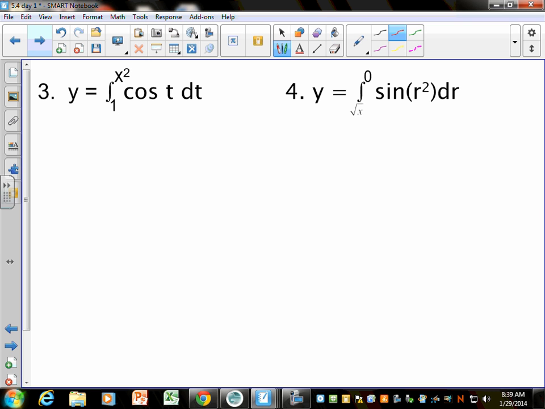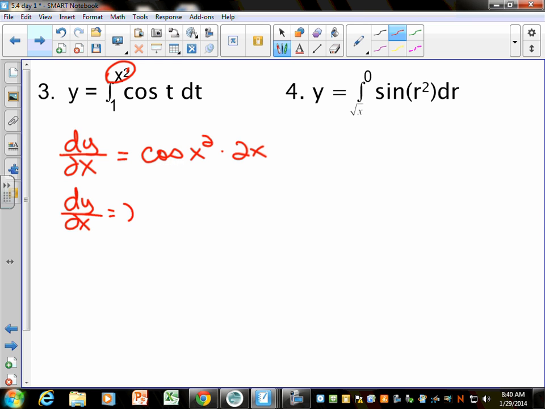But if it's x squared, when I do the derivative, I'm still just going to replace this with x squared, cosine of x squared, but I have to take the derivative of that as well. The derivative of x squared is 2x. You can just leave it like that, but it bothers me. I like to put the 2x in front: 2x cosine x squared. And that's really as hard as the first part of the fundamental theorem of calculus gets. Which isn't so bad, right?